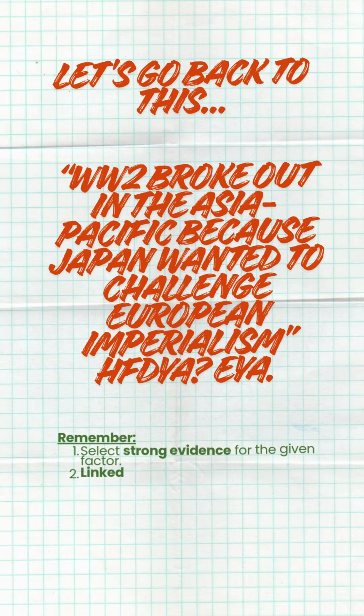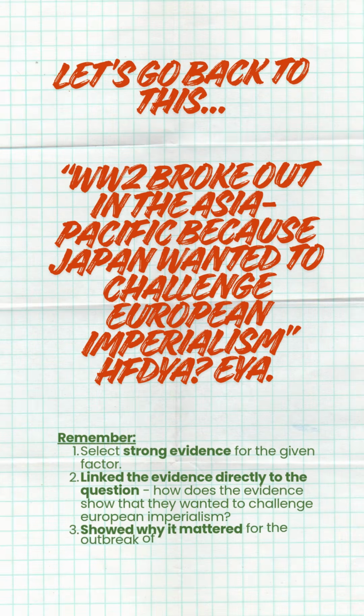So what about the question that says World War II broke out in the Asia Pacific because Japan wanted to challenge European imperialism? Don't panic, this is still an outbreak of war question. Challenging European imperialism simply means that Japan wanted to replace Western powers. It wanted to dominate Asia itself. Sound familiar? Remember, when a question looks unfamiliar, ask yourself, what does this factor really mean? And how does it link to the given effect?